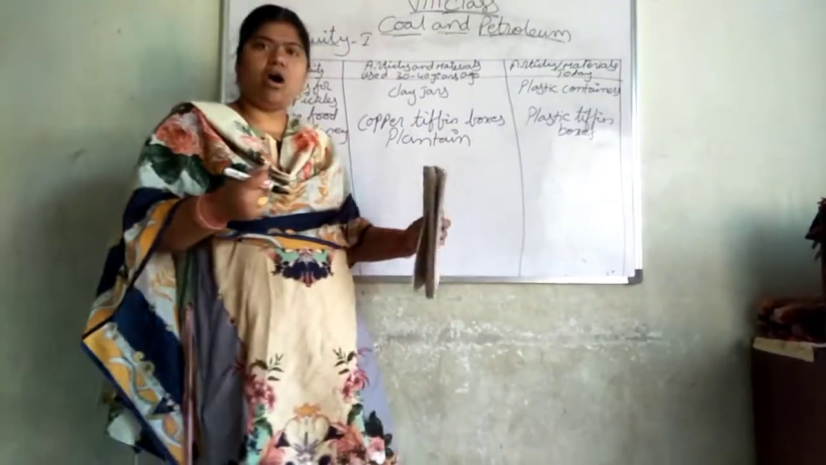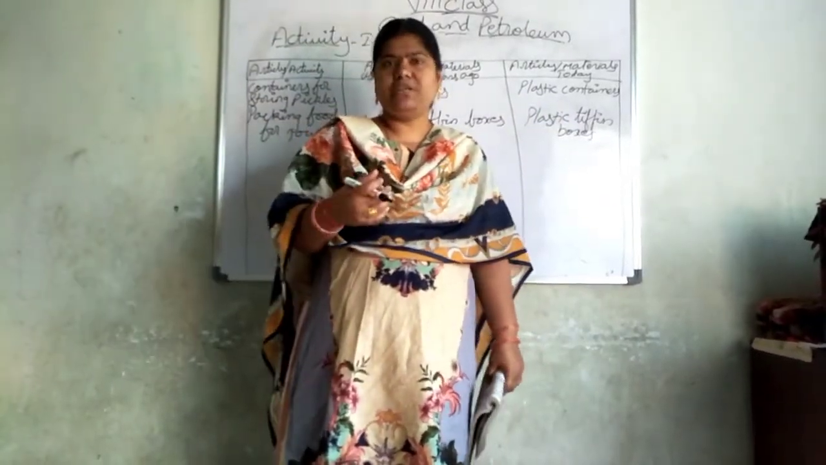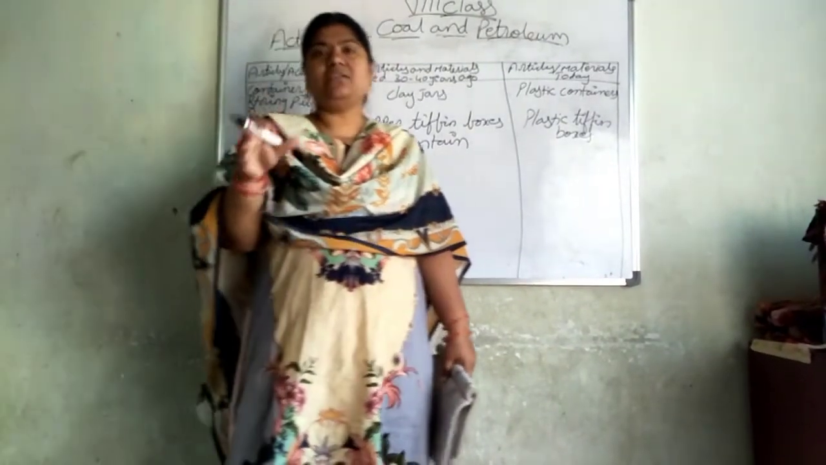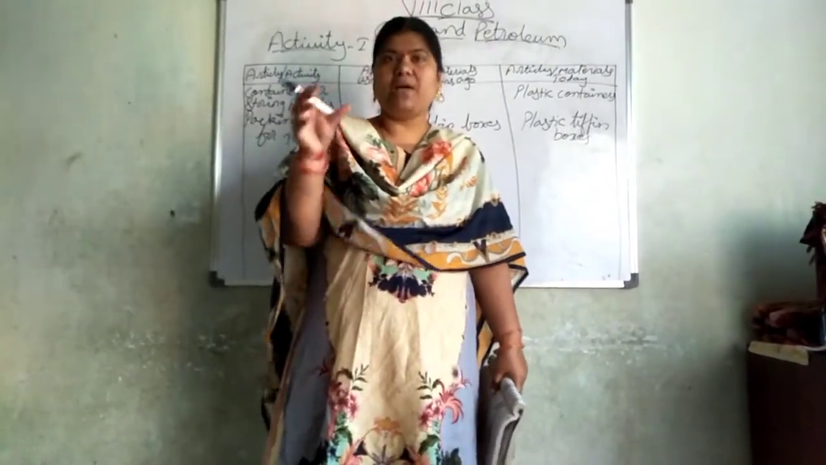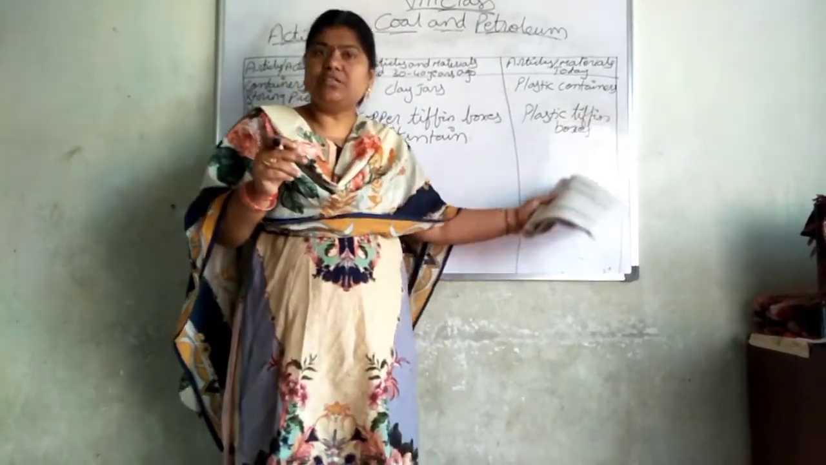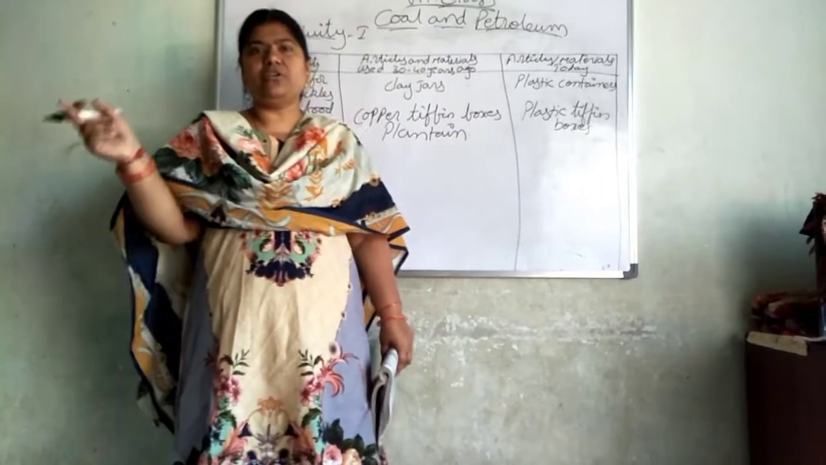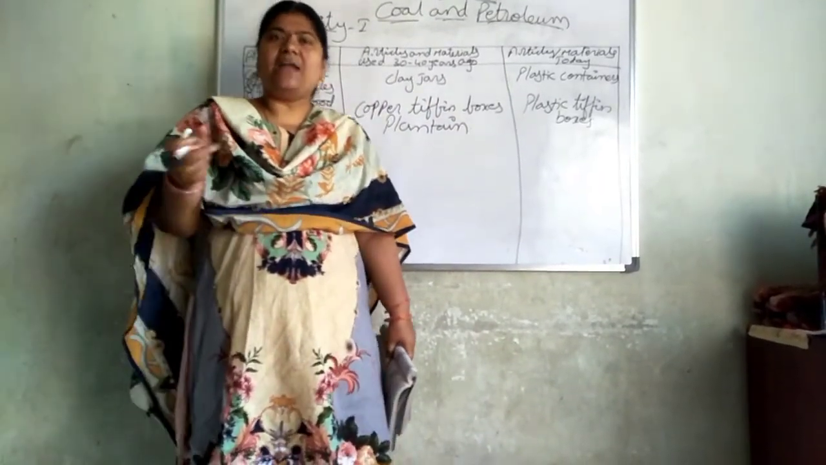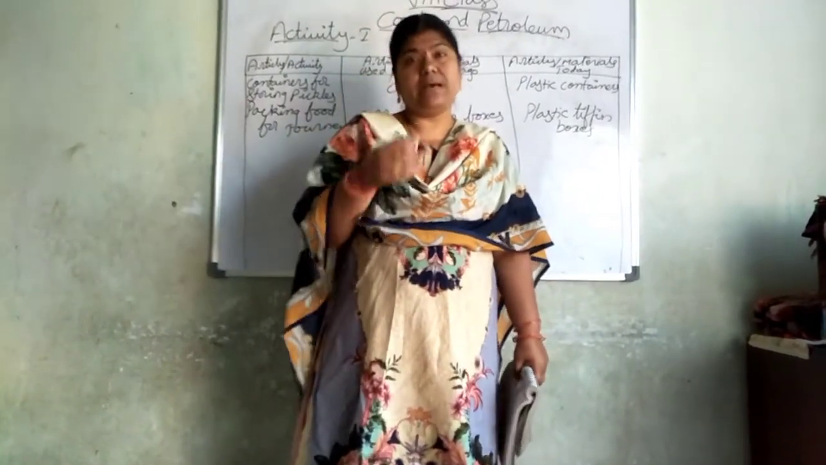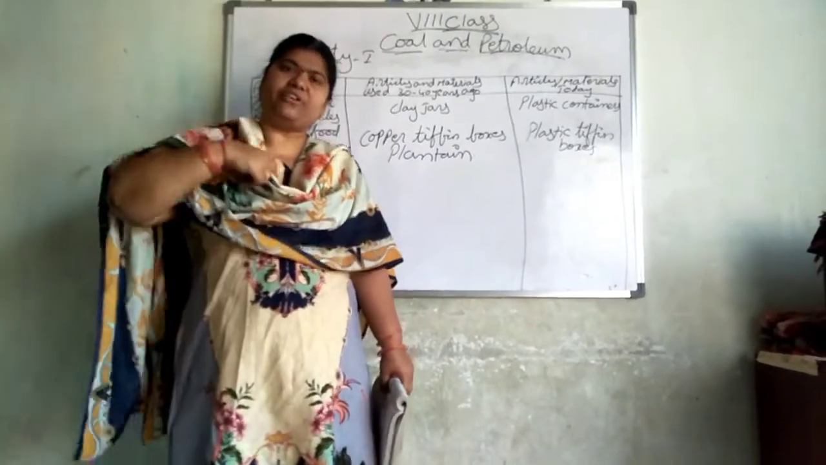If it is copper or steel or some other material, it is good. If you are taking it in a plastic container, this hot rasam or sambar, whatever it may be, will react with the plastic container. What is present in this plastic? Petrochemicals are present. Because of that, petrochemicals react with this food, and what will happen? We will suffer from a number of diseases. The best example is cancer. Nowadays, many people are suffering from cancer.